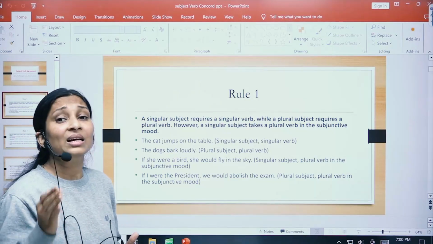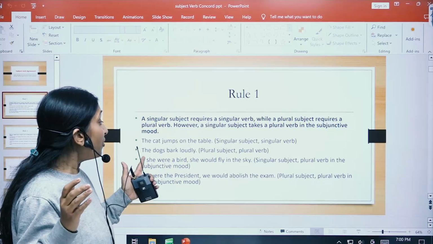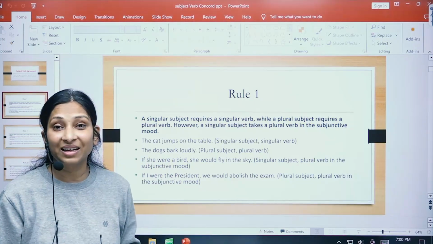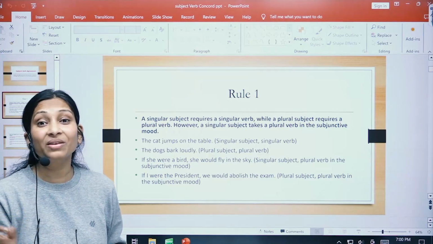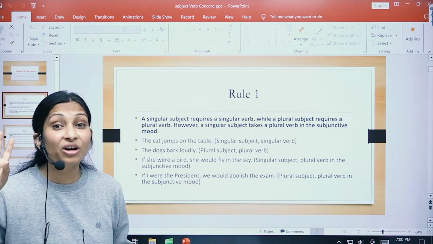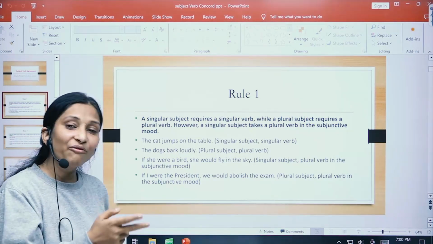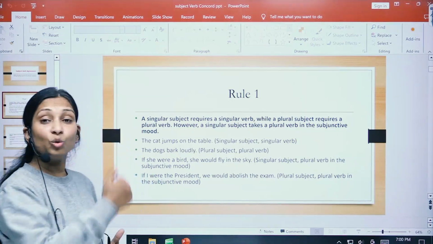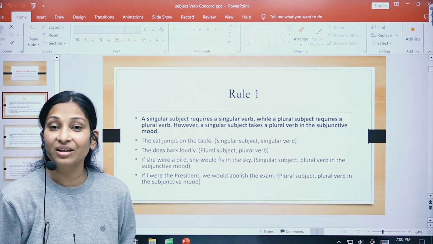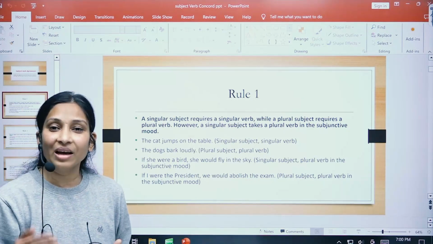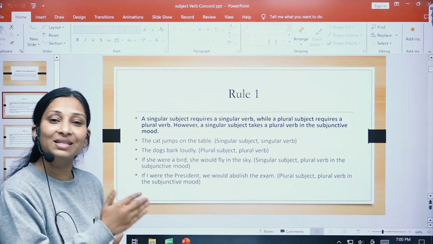Now let us see subjunctive sentences, right? If she were a bird. Now here, she is a subject which has been used with plural verb were, right? Were is used with plural subjects. But why have we used it here with the singular subject, children? Because it's an imagination. The girl is imagining herself to be a bird, right? Now that's how we use plural verb with singular subject.